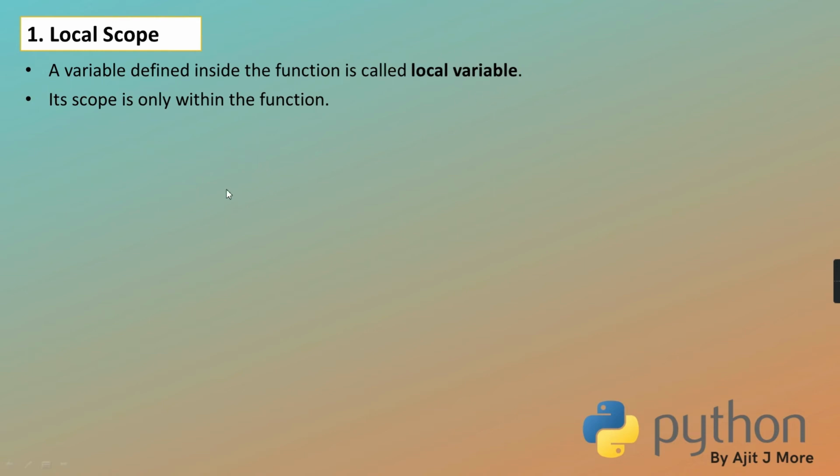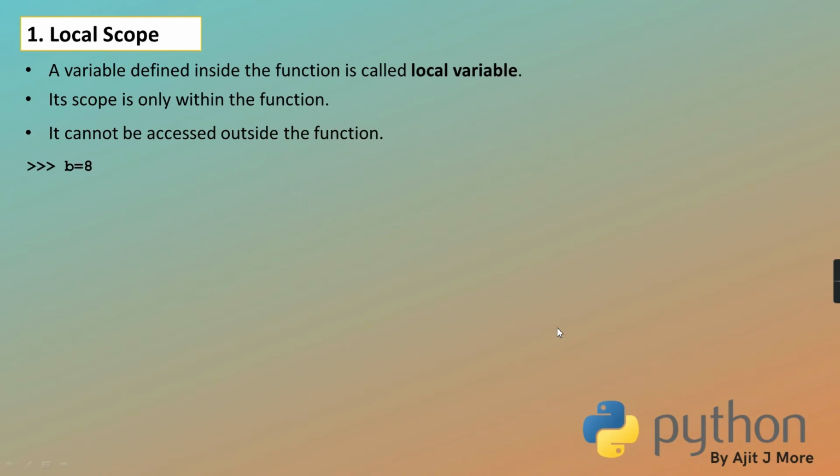After the function call, the use of that variable is not legal. Correct? It cannot be accessed outside the function.